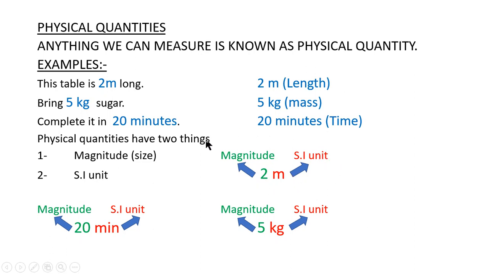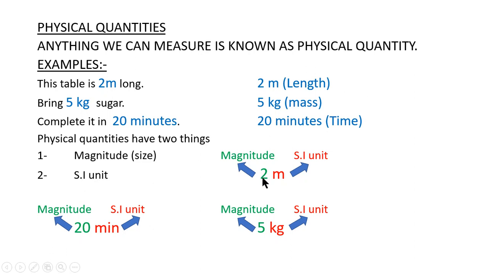So all physical quantities have magnitude and unit. We express any physical quantity using its magnitude and with an appropriate unit. Why do we use these units? Because these units tell us which quantity we are dealing with. Like this unit meter is telling me that I am measuring length, and 2 is telling me about the magnitude, the size of the thing.